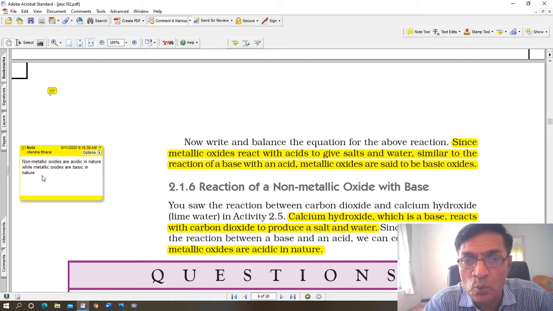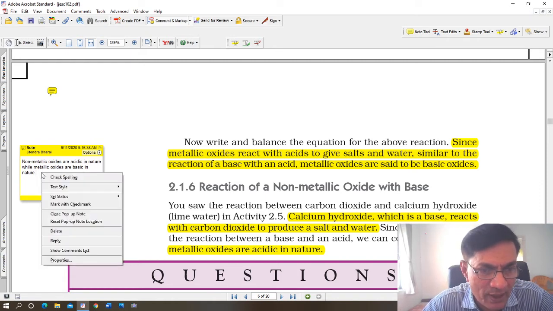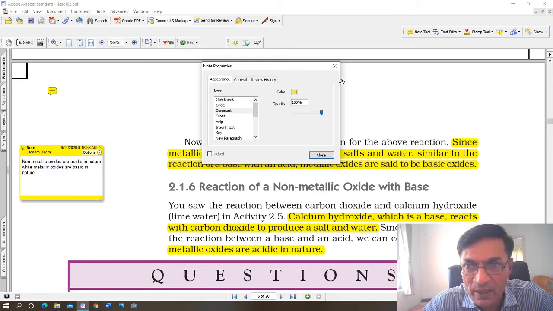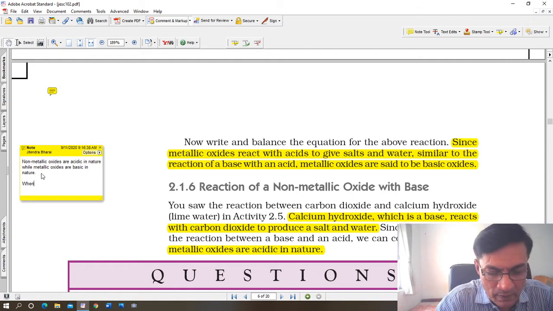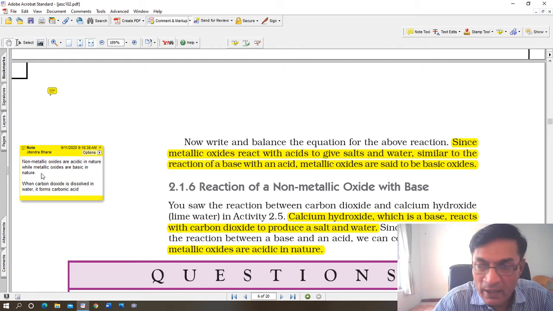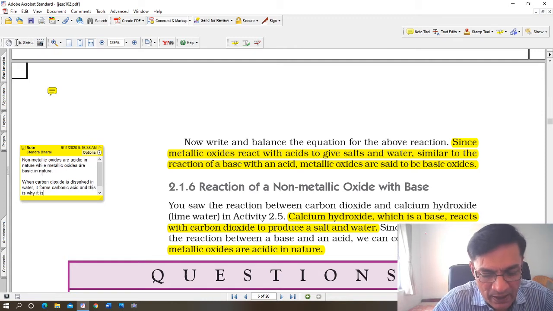Carbonic acid is H2CO3. Okay, I'm just going to write here, just 1 second. When carbon dioxide is dissolved in water it forms carbonic acid. Okay, it forms carbonic acid, and this is why it is considered an acidic oxide.